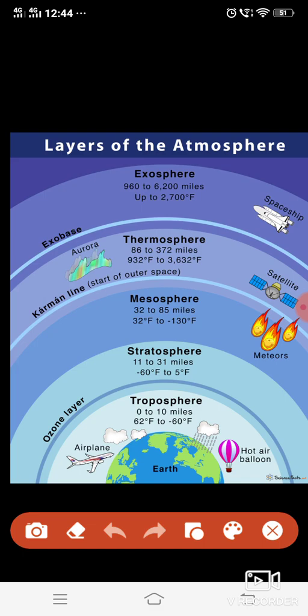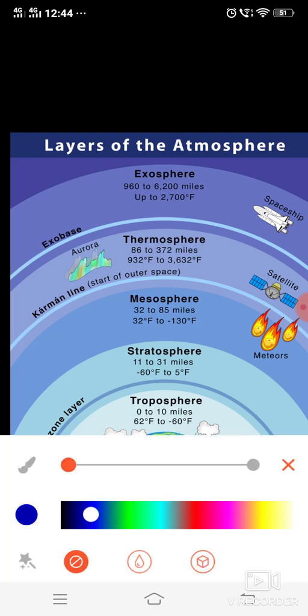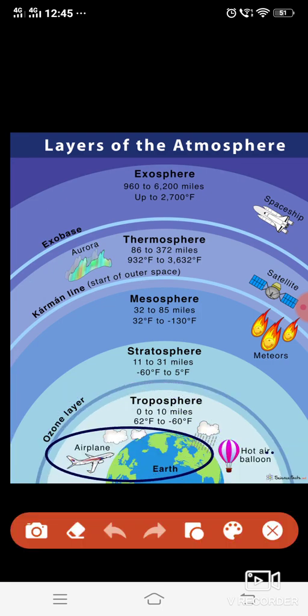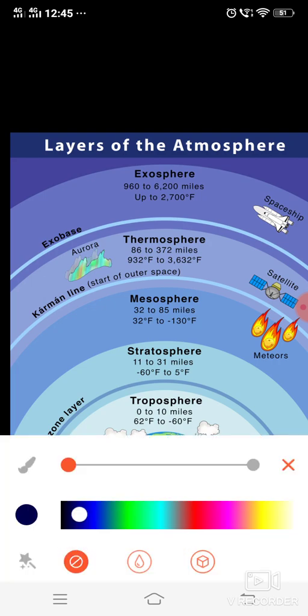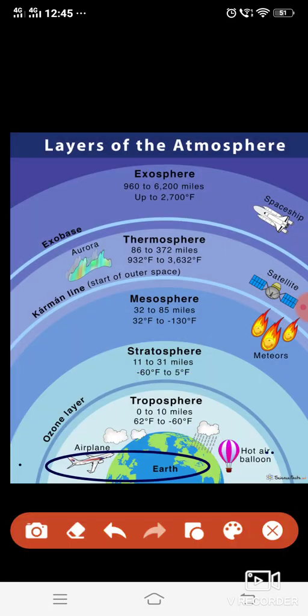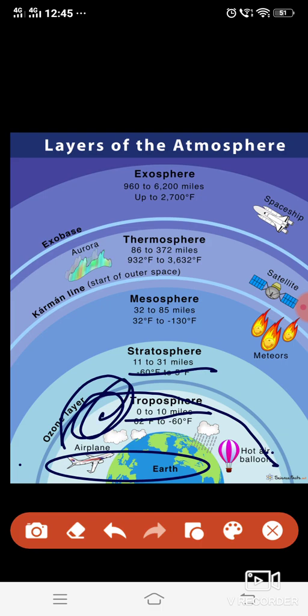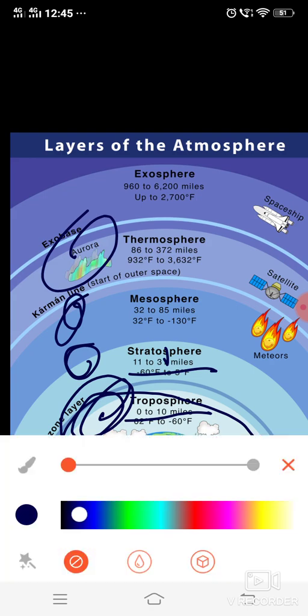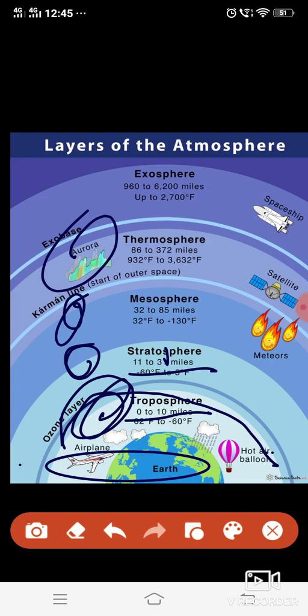One more thing I would like to tell. As we know that this line separates the troposphere and stratosphere, it is called tropopause. It separates mesosphere and stratosphere, it is called stratopause, then mesopause, and this is called ionopause.